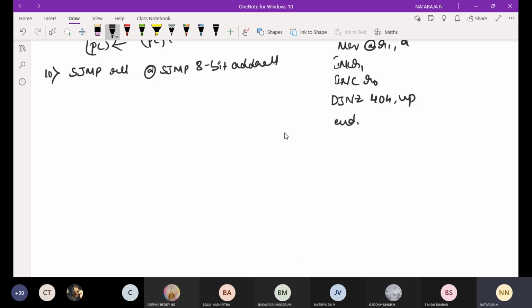Here we have three different types of jump: SJMP, LJMP and AJMP, that is short jump, long jump and absolute jump. That will be with respect to the specific address, and based on that it will jump the instruction. For example, consider your notebook's first page, which ranges from 00 to FF. Sometimes the instruction jumps within the page, which we call an SJMP, a short jump within the page.